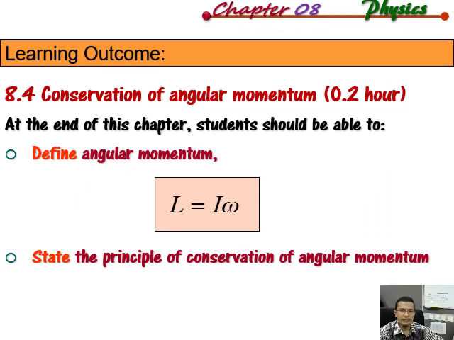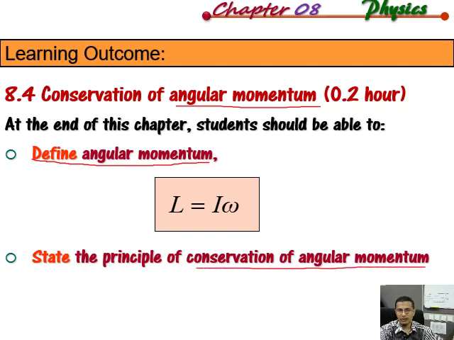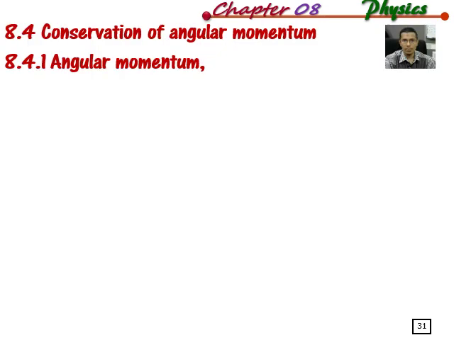Okay, the last subtopic is about conservation of angular momentum. In this subtopic, we're going to look at angular momentum. So what is the meaning of angular momentum? By the end of this lesson, you should be able to define it, which means you're able to remember what is meant by angular momentum, where the symbol is L, equal to I omega, and then state the principle of conservation of angular momentum. The application of this conservation of angular momentum you will discuss in the tutorial session. All right.